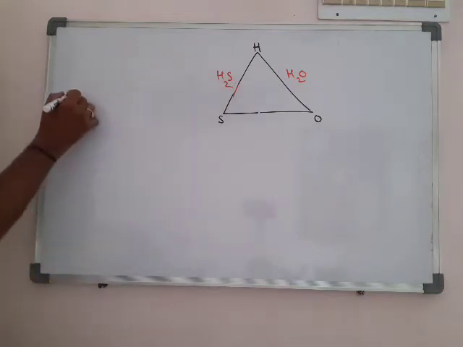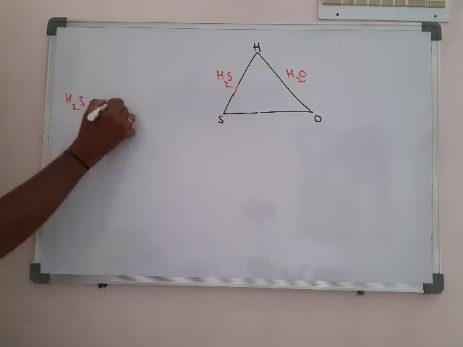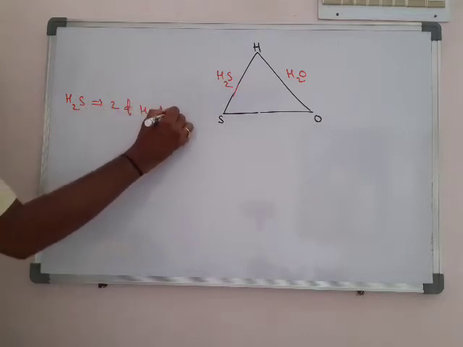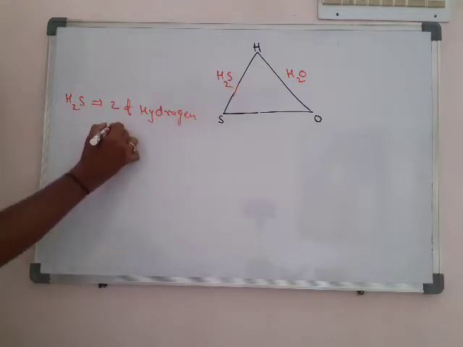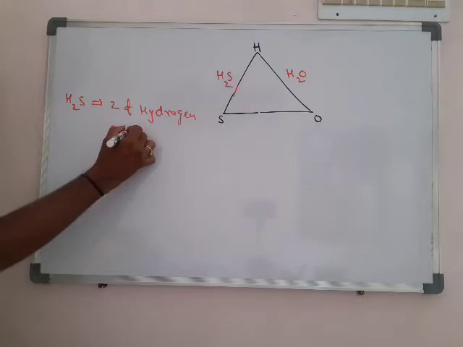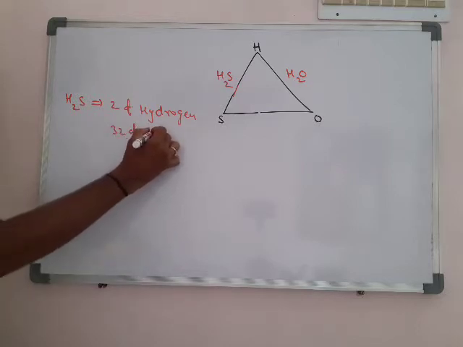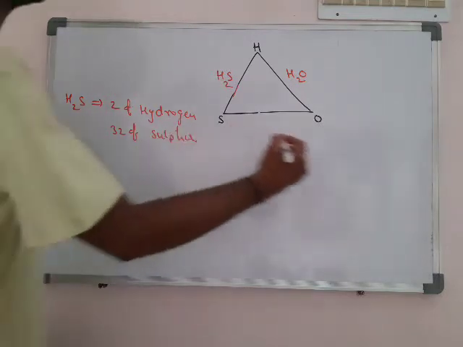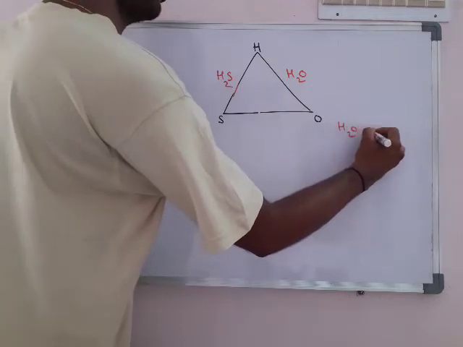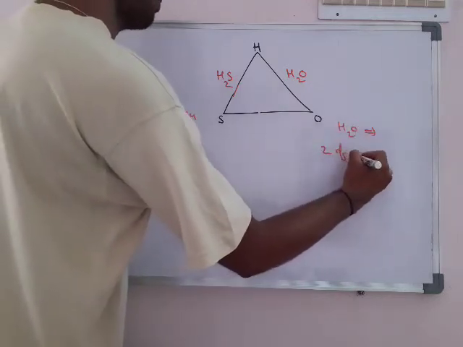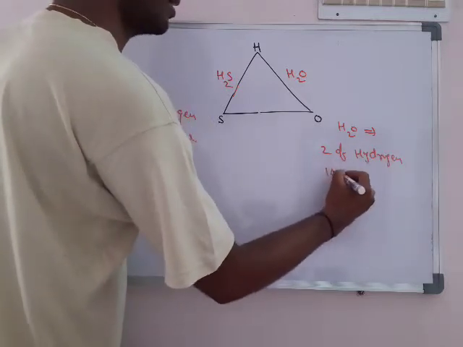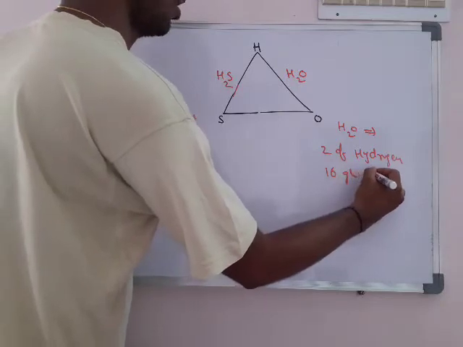In H2S, there are 2 parts of hydrogen and 32 parts of sulfur. Then the next compound is H2O. What is the condition? Same again, 2 parts of hydrogen combined with 16 parts of oxygen.